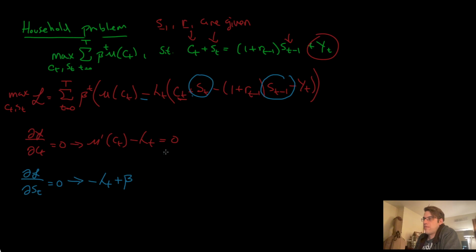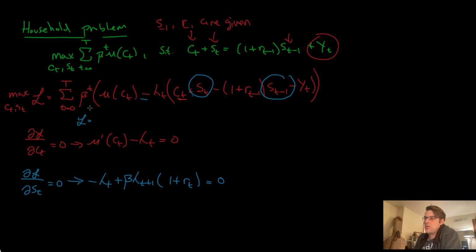So we'll have minus times minus is plus lambda t plus 1. The derivative of the whole thing with respect to st, the st will go away. So we'll be left with 1 plus rt. We set that equal to 0. Okay, maybe that isn't so clear for you. You should write out the Lagrangian for 2 time steps.